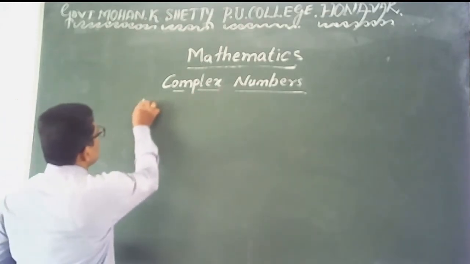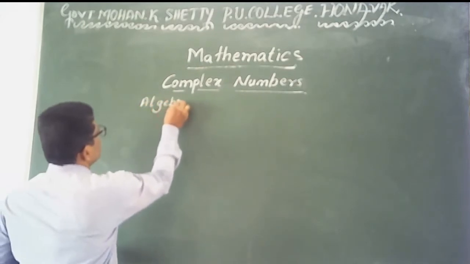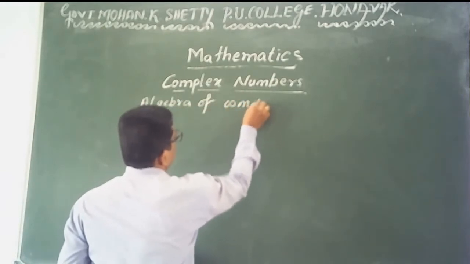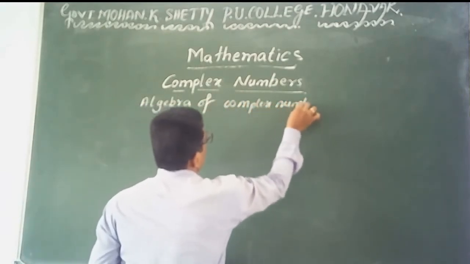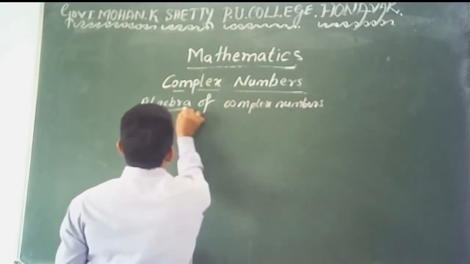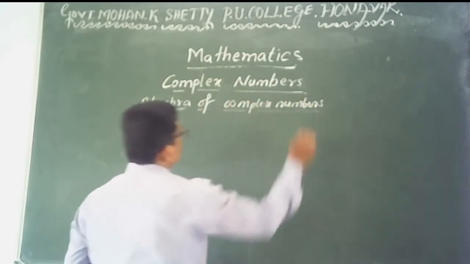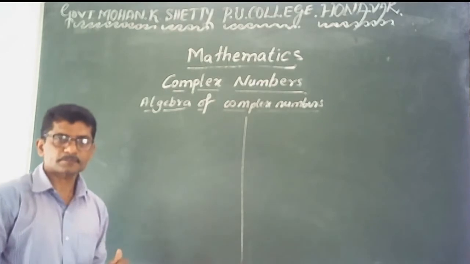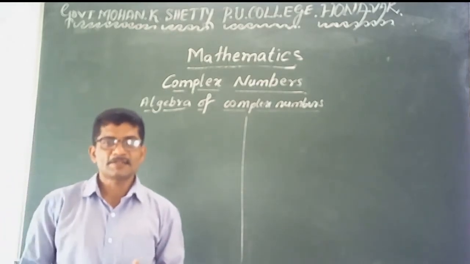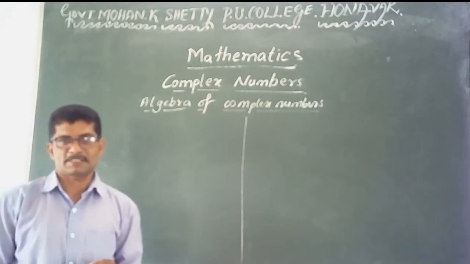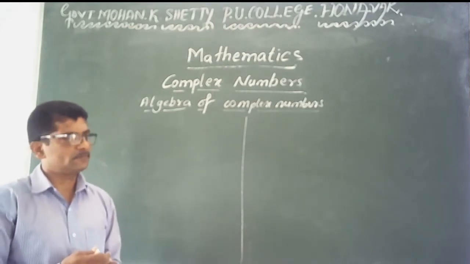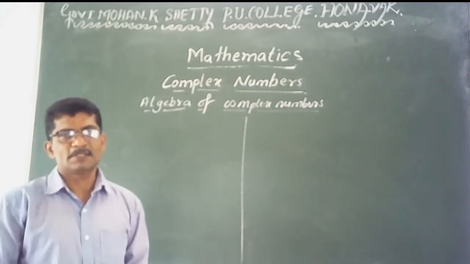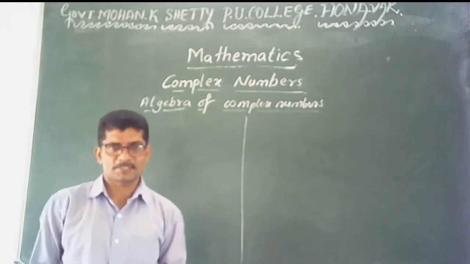The first one is algebra of complex numbers. Algebra of complex numbers means we are using the basic binary operations in complex numbers. In real numbers, we know that additions, subtractions, multiplications, divisions are the basic binary operations.